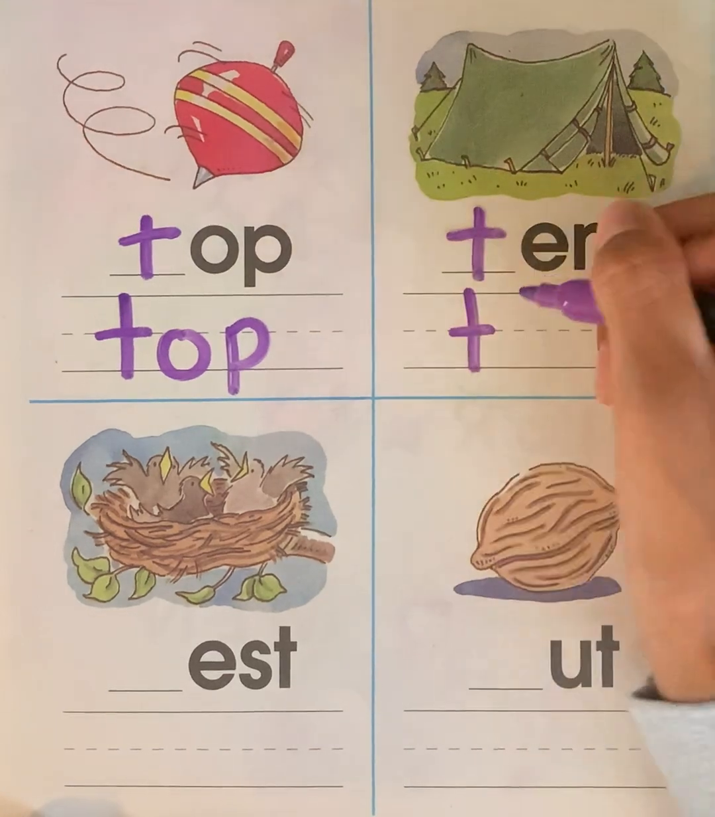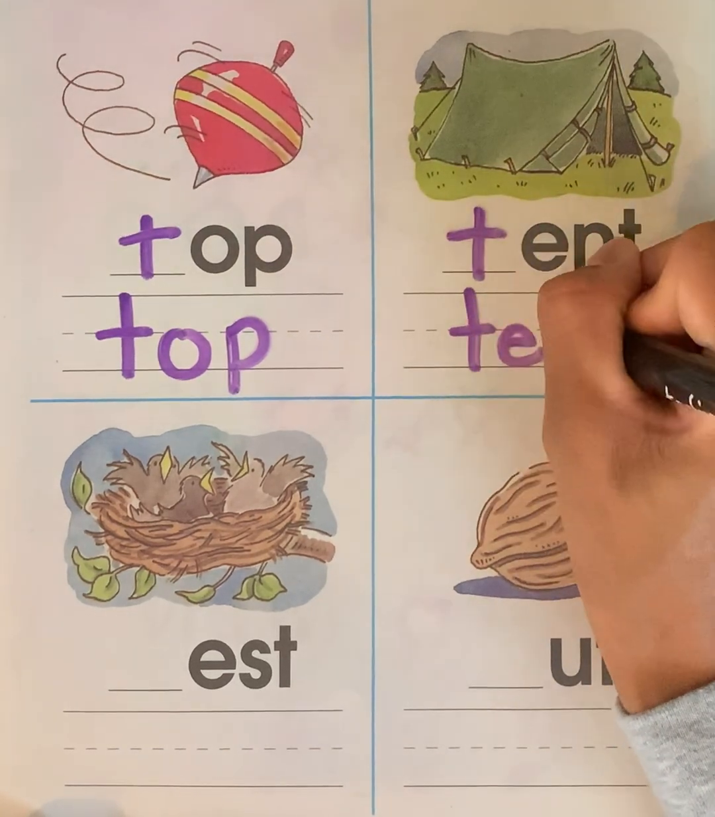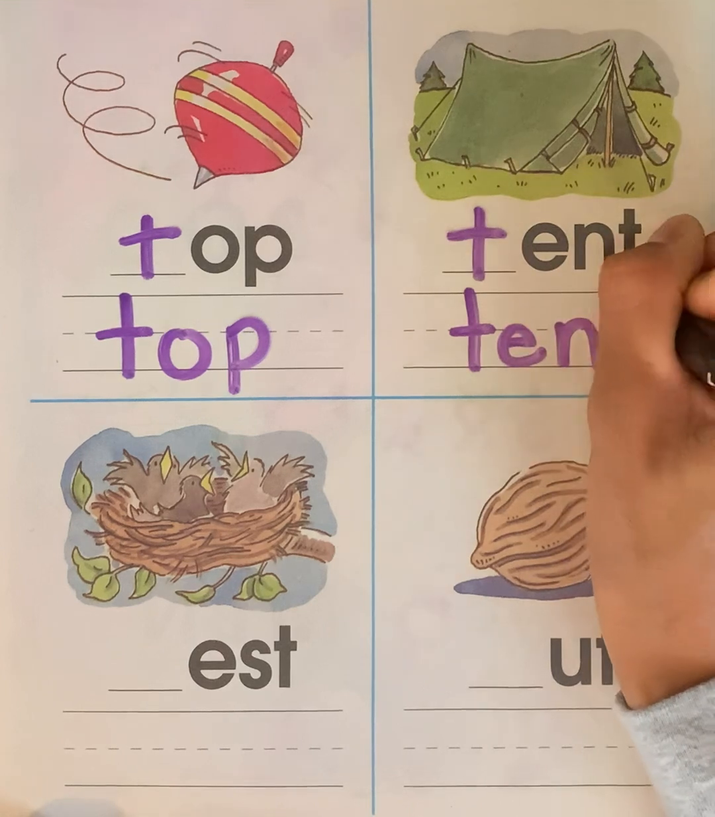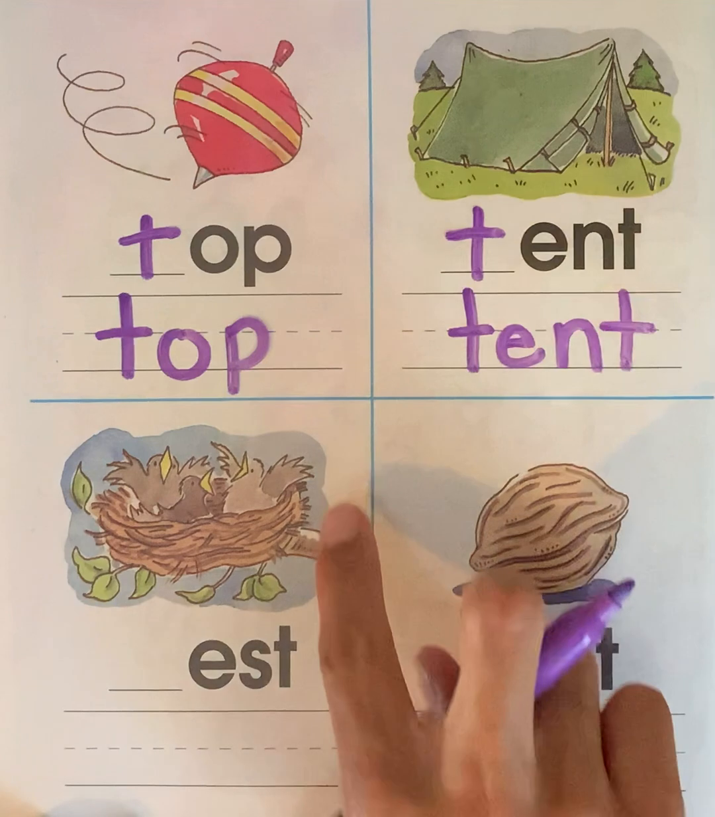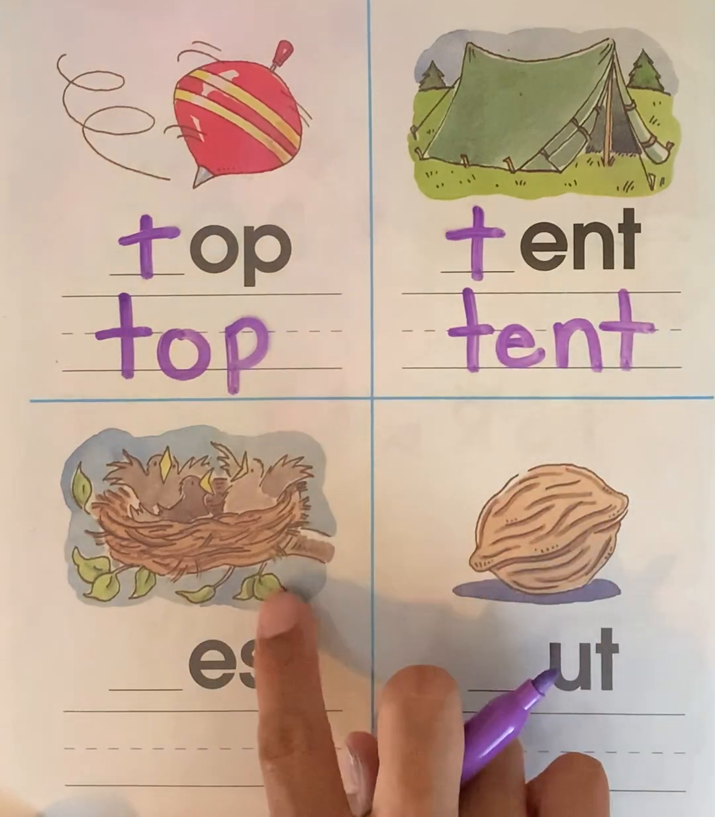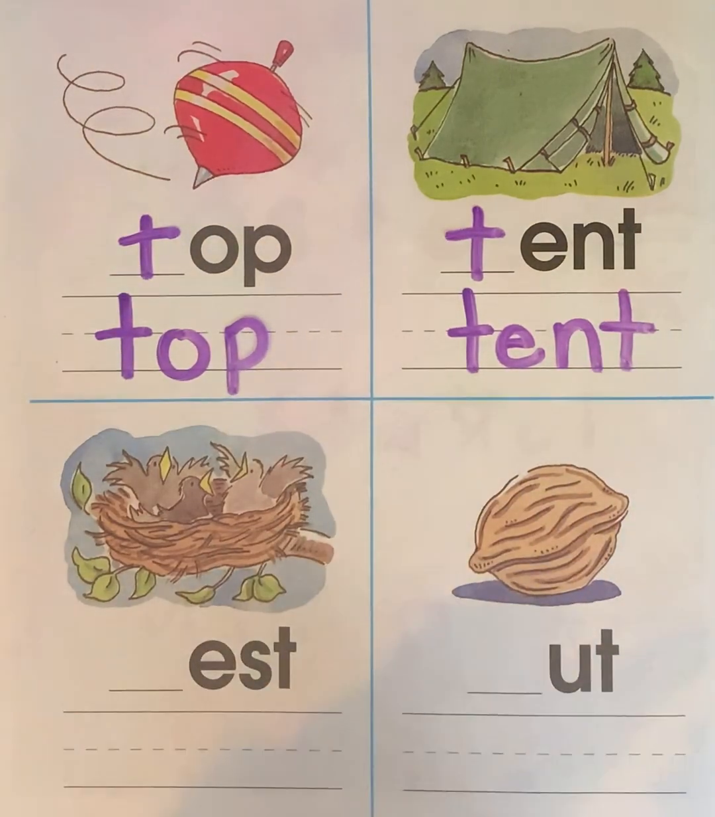T E N T. Can you say this word one more time? Tent. This is a picture of what? What is this called?